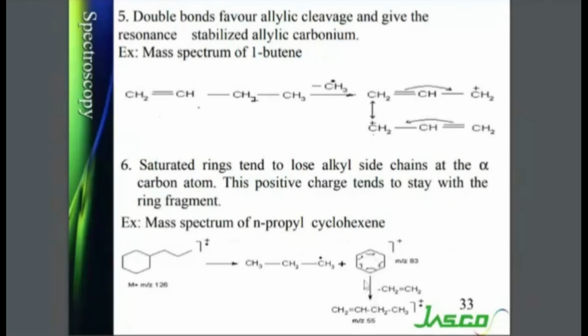If you look closely, it is the retro Diels-Alder rearrangement. There is shifting of sigma bonds to form a pi bond. So CH2 group will be removed. Please note that then there will be formation of an allylic group.